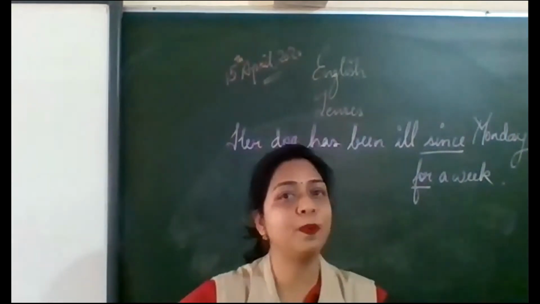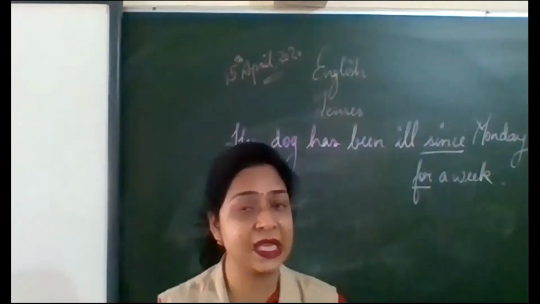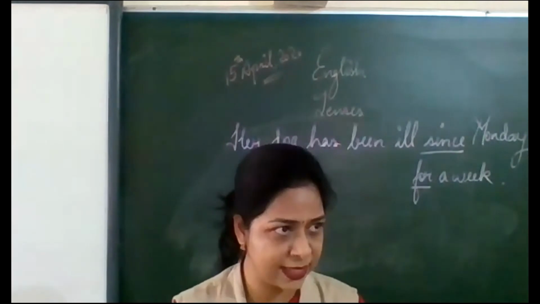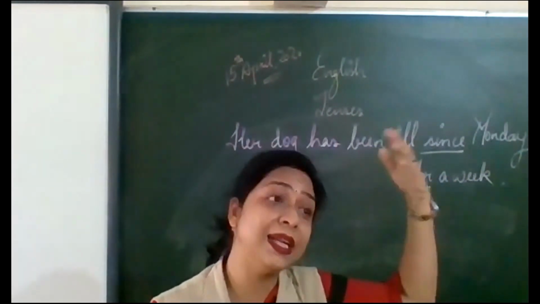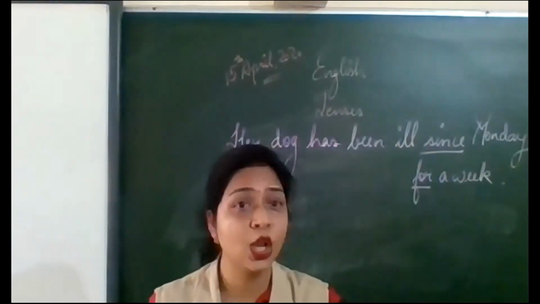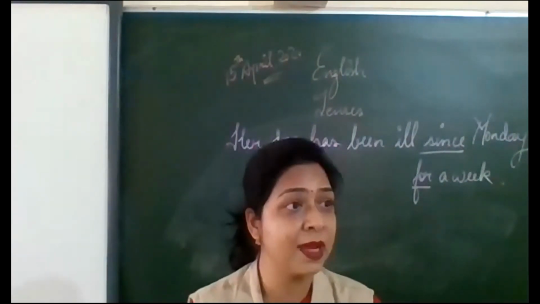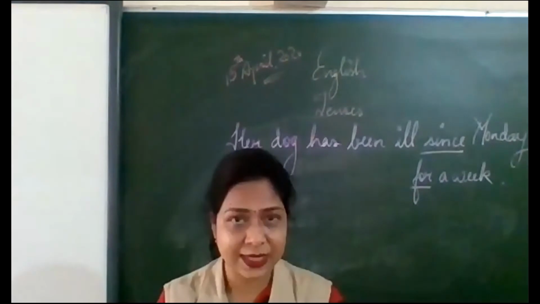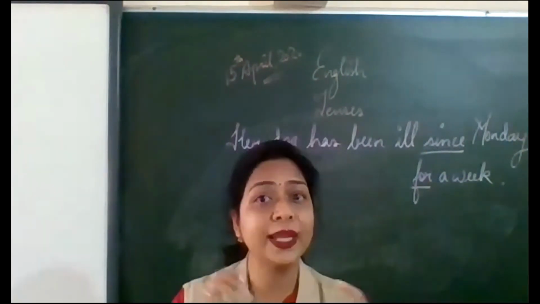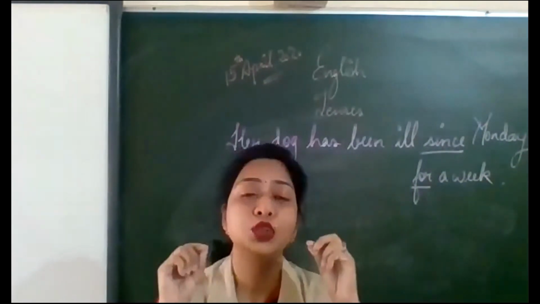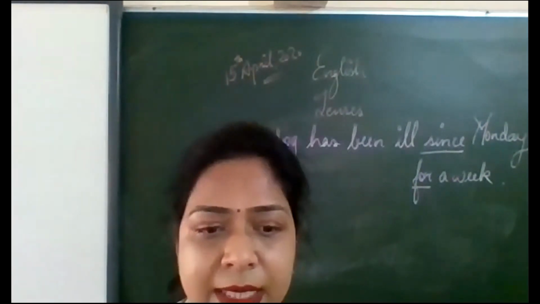When we come to perfect tenses, then we start using time references. That means we give time references as to when a particular thing began or how much time has passed. So for and since are used to give time references.